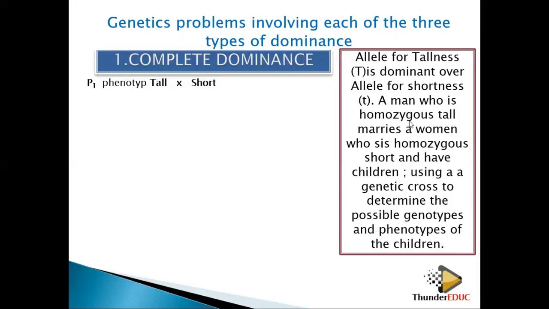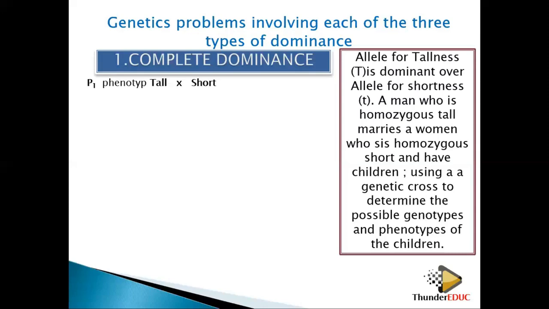The words homozygous and heterozygous are only important in showing which kind of genotype you have. You don't put them in the phenotype because you can't tell whether a person is heterozygous or homozygous using the phenotype. You only know that this person is tall, this person is short.